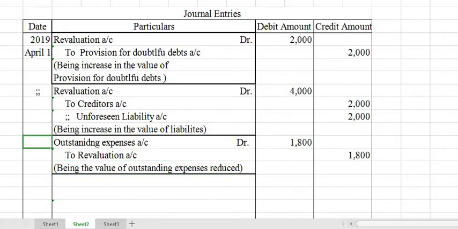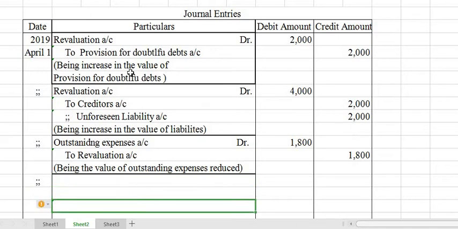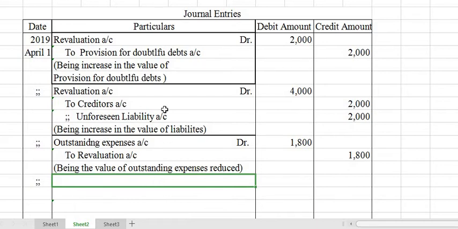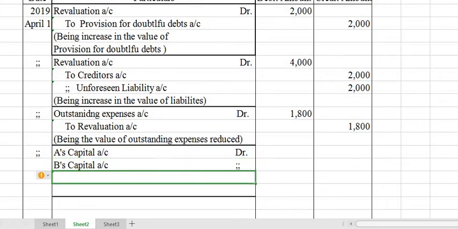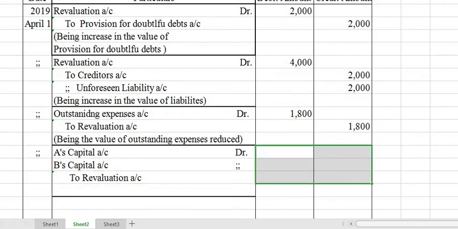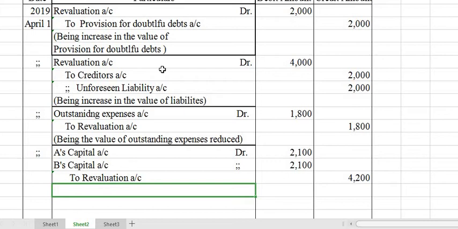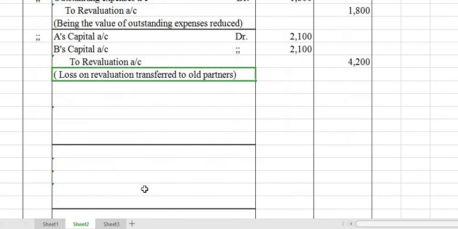So next journal entry on the same date. Revaluation, all the adjustments are over. Now we can write the journal entry for revaluation loss. Is it shared among the partners equally? Yes. So A's capital debtor, B's capital debtor to revaluation. That amount can be written, 2,100 each, being sharing of revaluation loss in their old ratio.